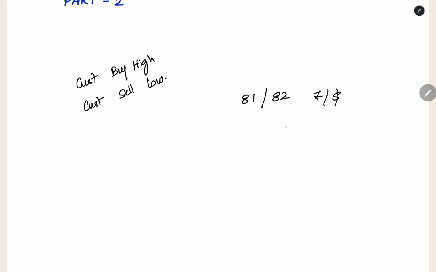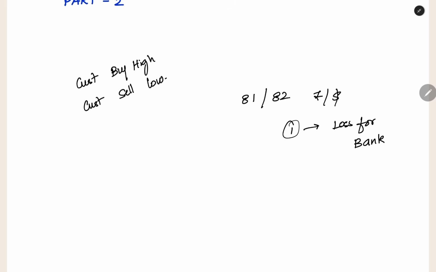If you did make that profit, you would be getting a profit of 1 rupee. This is a loss for the bank. Actually, this profit was supposed to be earned by the bank. The bank will buy at 81 and sell at 82. That 1 rupee is a profit for the bank. You cannot interfere in the profit of the bank. So you will always buy at a high price and you will always sell at a low price.